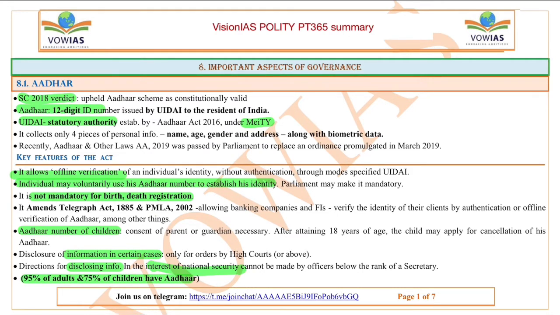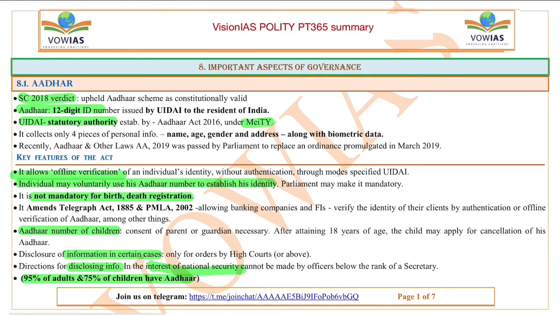The first one that is given is Aadhaar. Okay, so Aadhaar: the Supreme Court in its 2018 verdict has upheld the constitutionality of Aadhaar. And if someone asks you, is Aadhaar constitutionally valid, the answer is yes. Aadhaar is basically a 12-digit ID number issued by UIDAI to the residents of India. UIDAI is a statutory authority established by the Aadhaar Act of 2016 under the Ministry of Electronics and Information Technology.